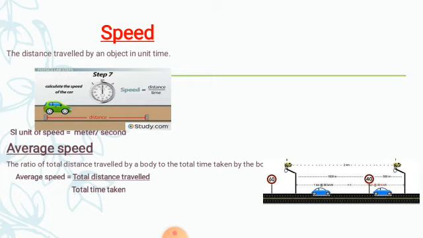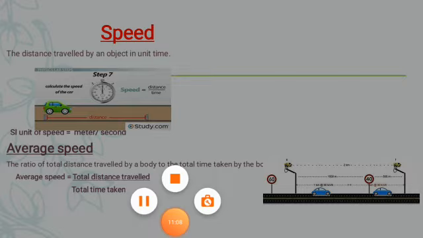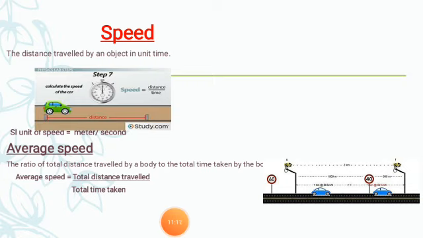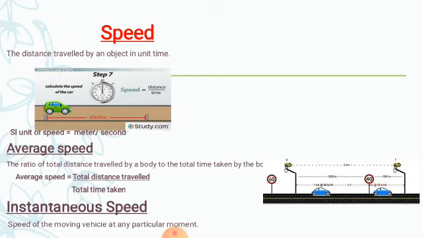So now what is average speed? From this example we conclude that average speed is the ratio of the total distance travelled by the body to the total time taken by the body. How much total distance is travelled by the body, divided by the total time taken by the body, is called its average speed. So average speed is total distance travelled divided by total time taken. And the last and the most important is the instantaneous speed.